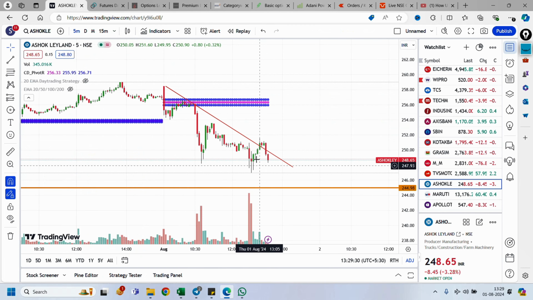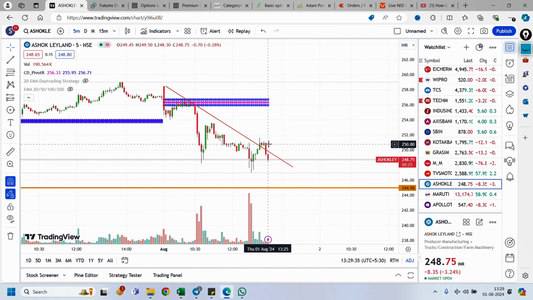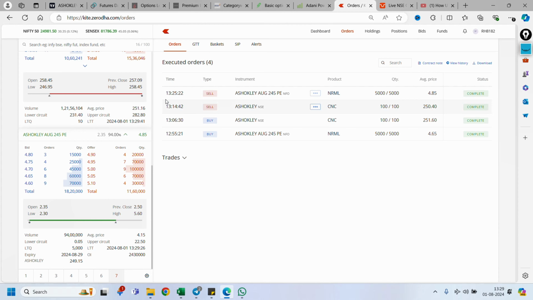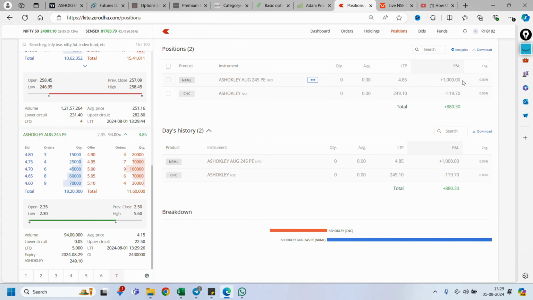So here I took the put but it went against me, but I was still patiently waiting. Then I got my price. Now I got my price at 125. How much I made? 1000 rupees I have made.